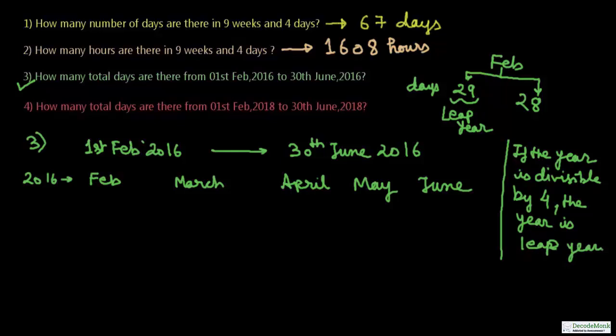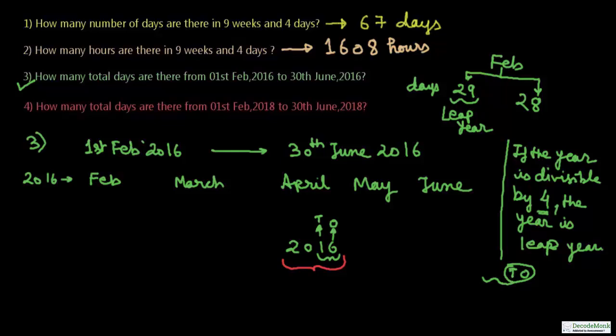So here we are given 2016. And what is the divisibility test of 4? The divisibility test of 4 is that if the combination of tens and ones is divisible by 4, then the whole number is divisible by 4. So here you are given 2016. This is ones place, this is tens place. If this combination is divisible by 4, then we can say that this whole number is divisible by 4. I hope you know this divisibility test of 4.